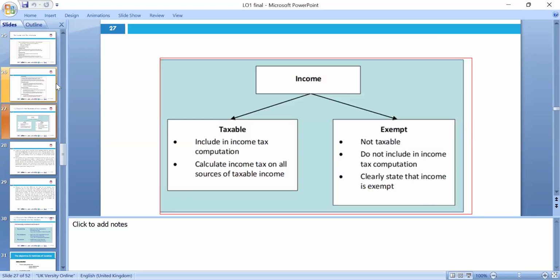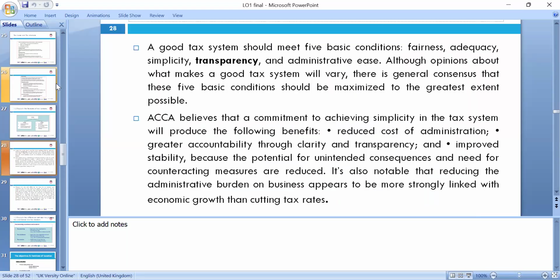So proportional tax we can look at, and income tax: taxable income, for which we calculate income tax, and non-taxable income, which we don't include in the income tax computation, and clearly state the income is exempt. The main thing is the tax system. It needs to be transparent, well managed, and it needs to be low cost. It will be less effective if you manage the tax badly and it costs you a lot.